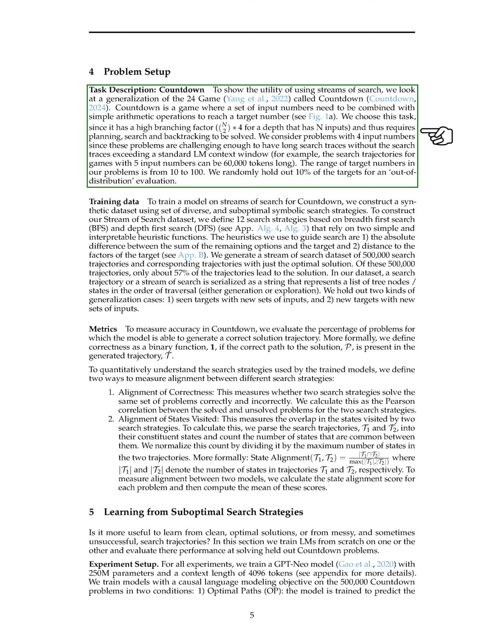Countdown involves combining input numbers with arithmetic operations to reach a target number. We select this task due to its complexity, requiring planning, search, and backtracking for solutions. We focus on problems with 4 input numbers and target numbers ranging from 10 to 100, with 10% of targets held out for evaluation.